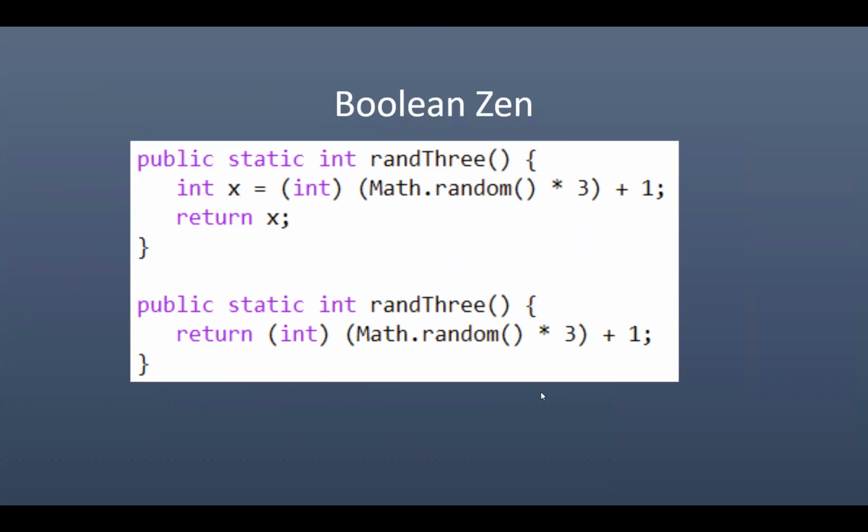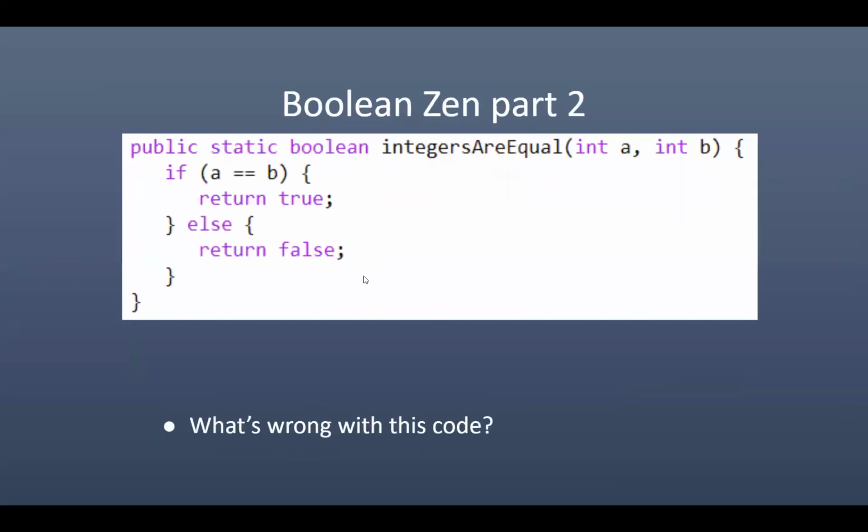The same method, what we could do is assign x a random value 1 to 3, and instead of doing any if statements at all we just return x. And if we want to get even simpler, all we do is return the value that is generated by the random number generation. Look, less code, more simple. Zen.